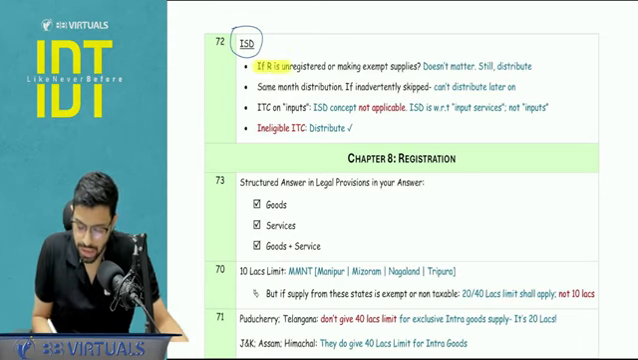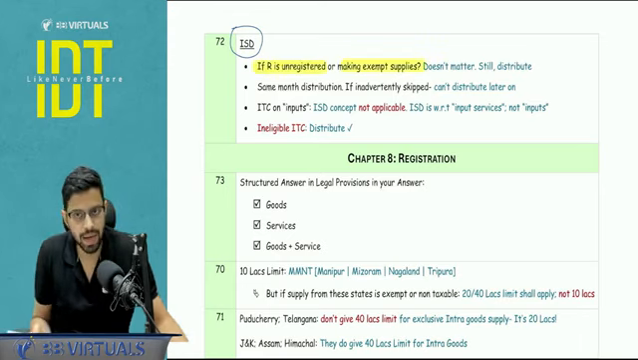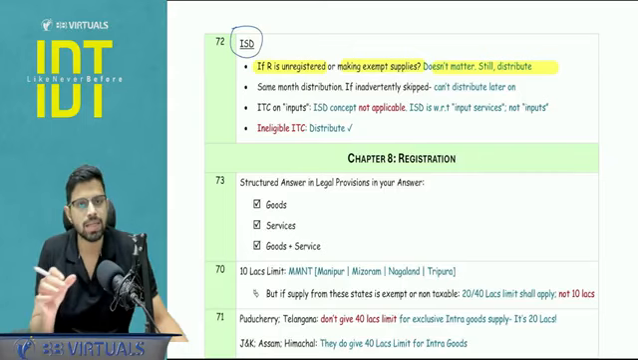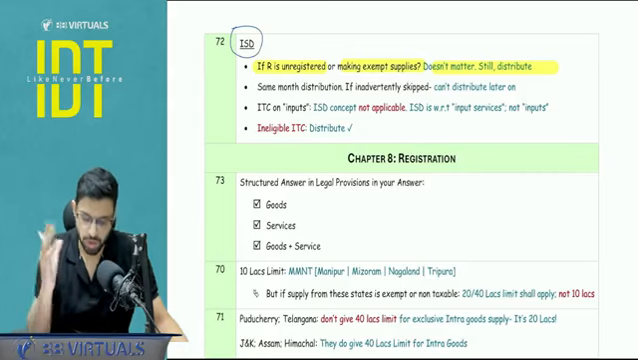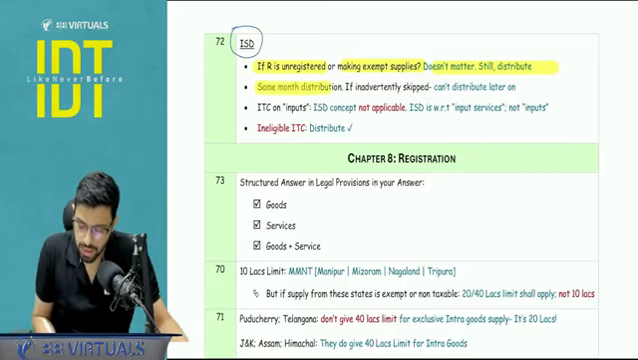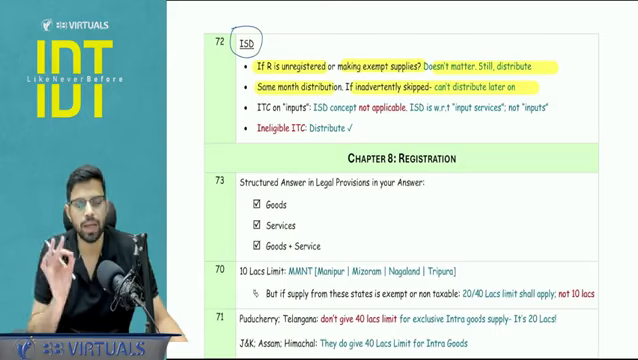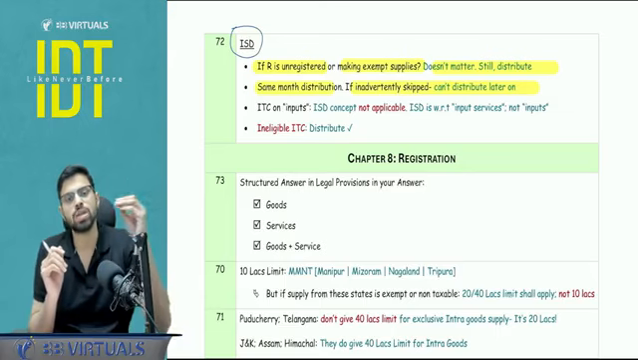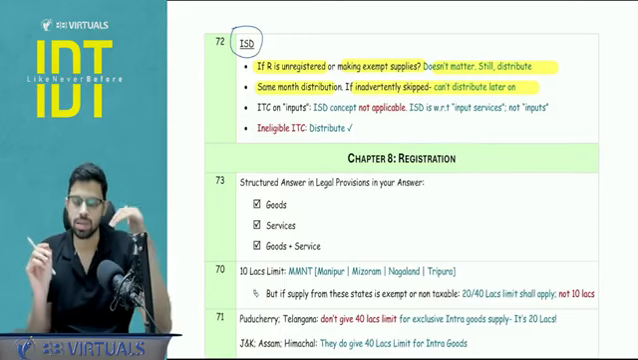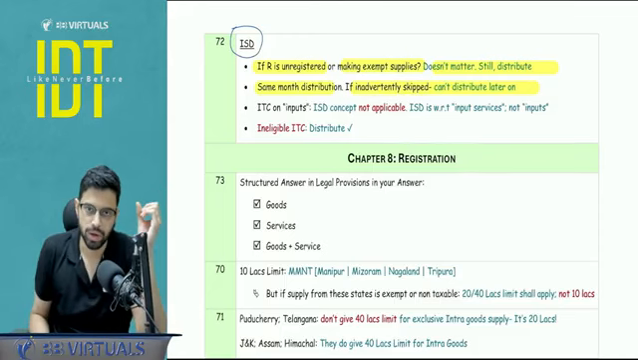It may be mentioned that recipient is unregistered or maybe it is making an exempt supply, does not matter. ISD, whatever total ITC is, you have to distribute it. Next, same month distribution, if inadvertently skipped, it cannot be distributed later on. If you skip it, if you forget to put it in your GSTR 6, then you have lost the chance. Now in the next month, you cannot do it, right?